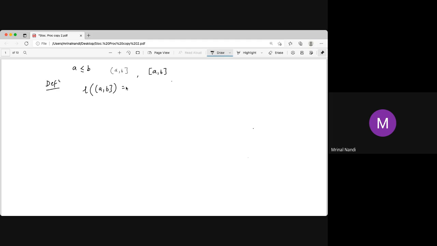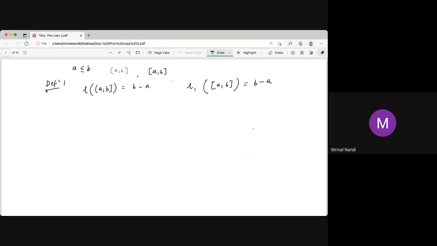Now the length of (A, B) is put like that in definition 1, and in definition 2 we say it is L1. We'll show that L and L1 are the same. On the closed set, we define it like B minus A. Now for definition 1, for length and for the measure,